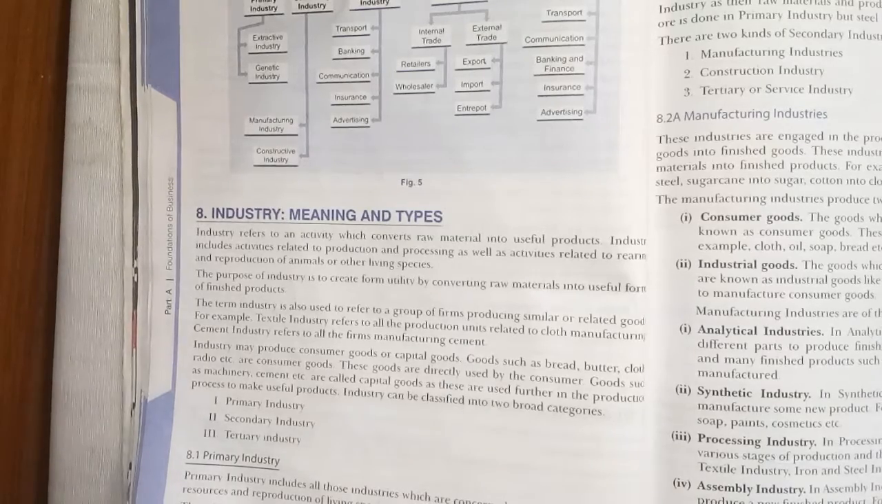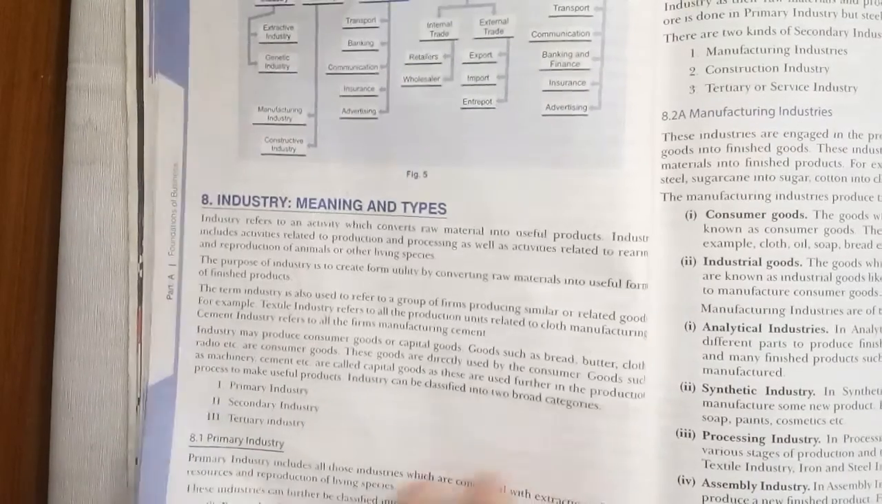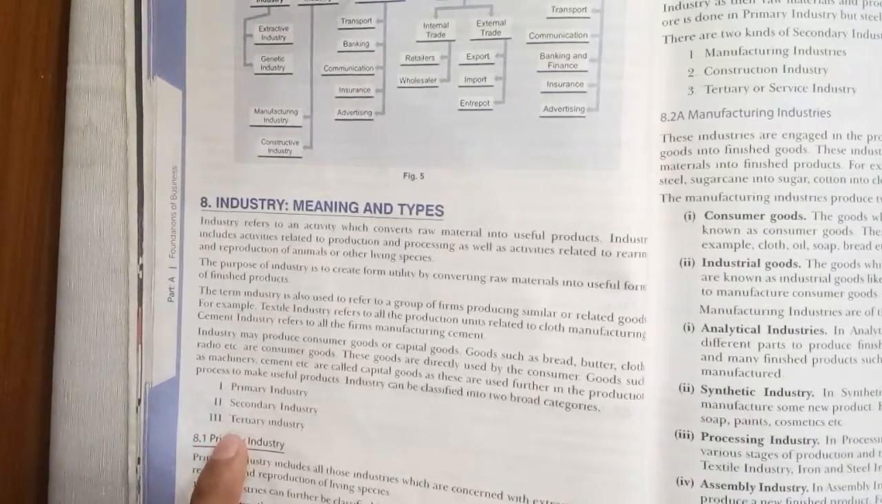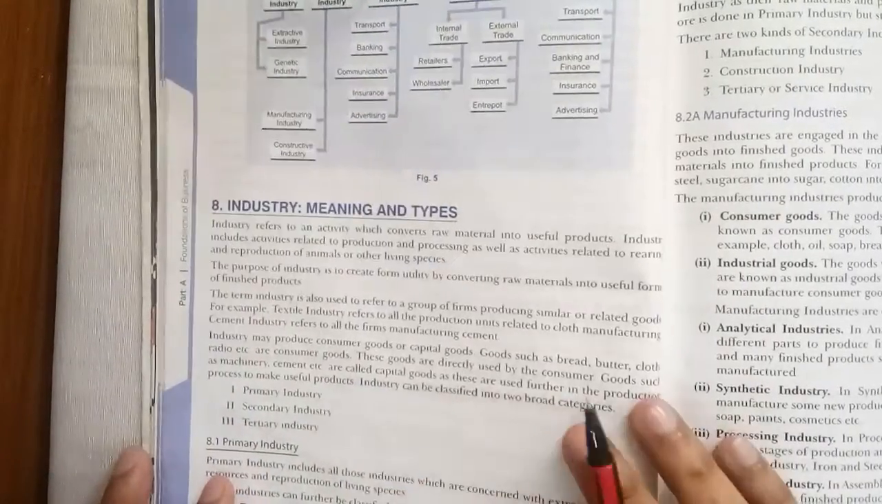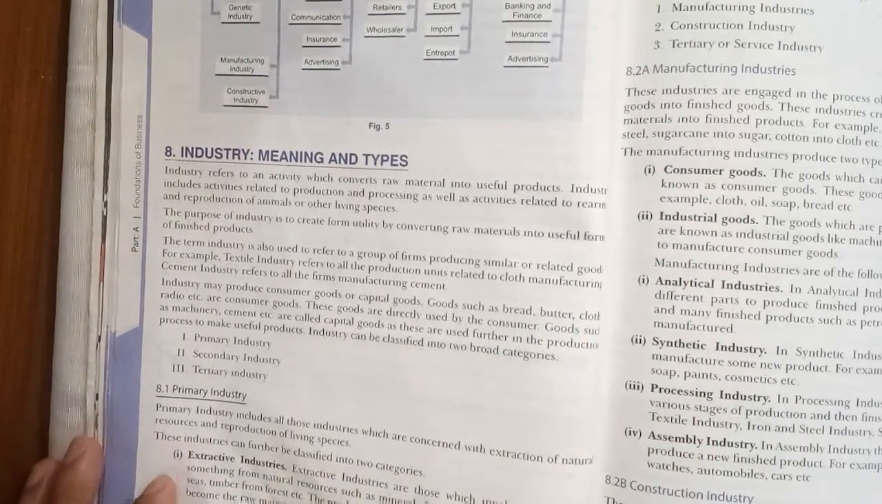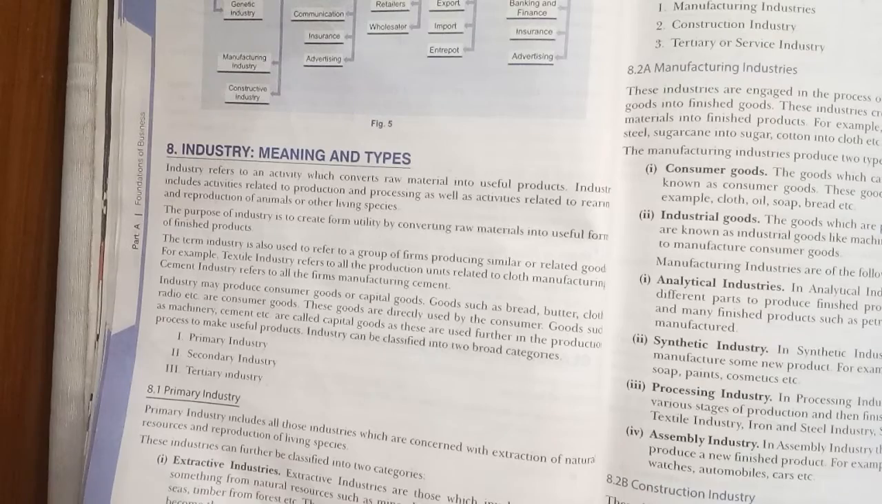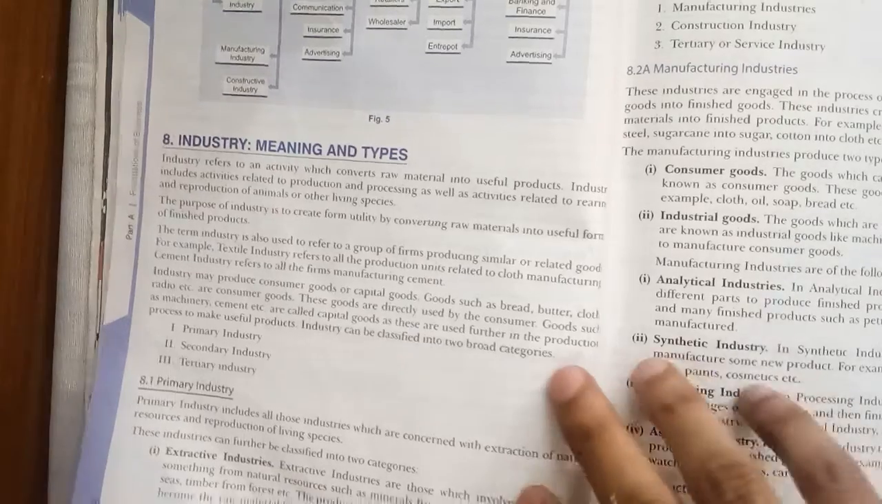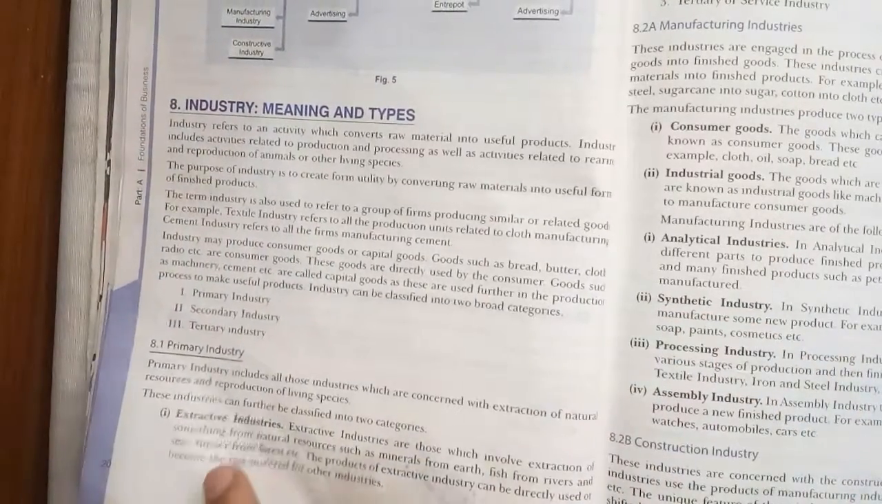Fine. Industry is divided into three broad categories. First is primary industry, second is secondary, last is tertiary. You are already aware of what primary industry is because you have studied it in class 9th and class 10th as well. So primary industry is that industry which is concerned with the extraction of natural resources and the reproduction of living species, or something which is aligned with agriculture as well.